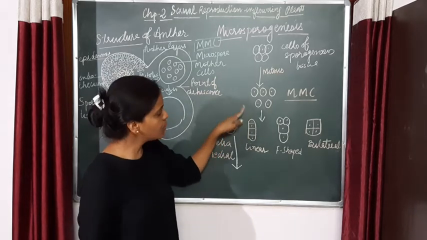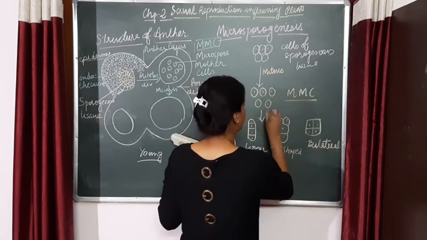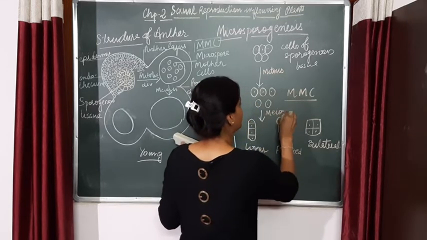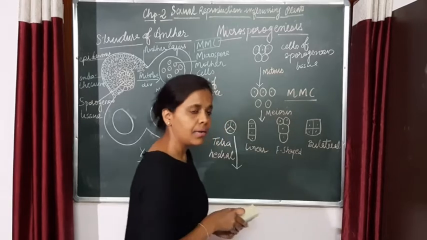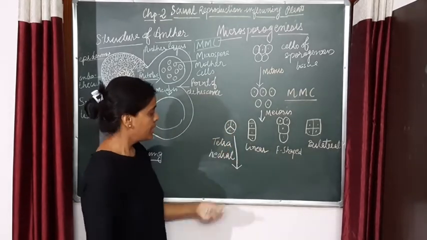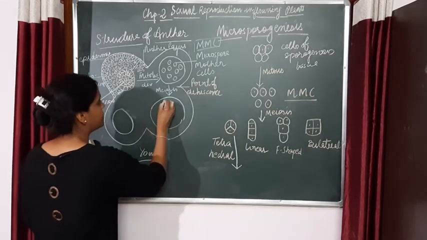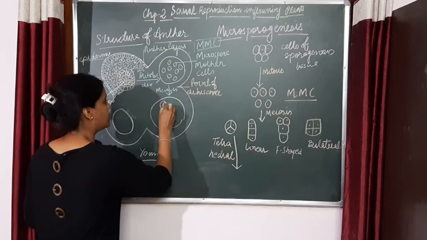The microspore mother cells will undergo meiosis, right? So here the meiosis is going to take place, and a microspore tetrad is formed. Now this tetrad is formed, so we have to draw it over here.